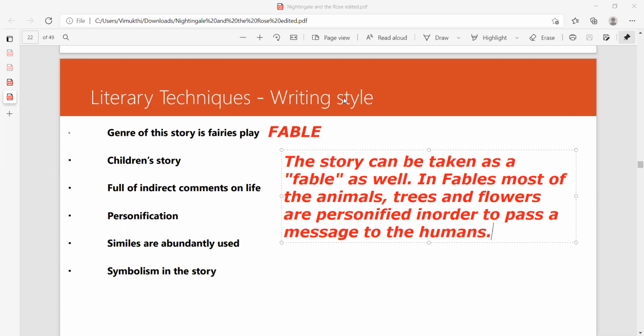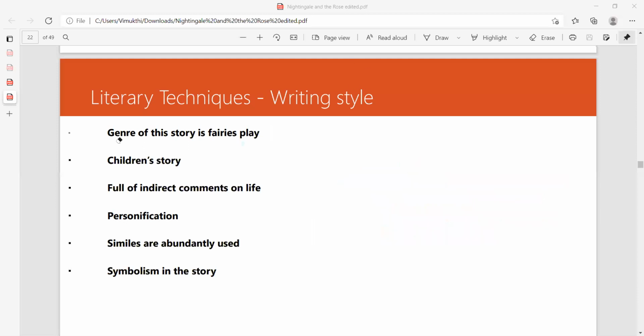Right, so the literary techniques that we have: genre of the story is fairy plays, or else you can take it as what is known as a fable. A fable is a story where most of the animals and trees and flowers are personified in order to pass a message to humans. It's a children's story, or else we can say it is much more directed towards teenagers, not like a teenage story, but directed towards teenagers. Full of indirect comments on life. We have personification. Similes are abundantly used. Abundantly means a lot of similes are there, and symbolism can be seen in the story as well. Right. Okay. So we'll move on to the next part.